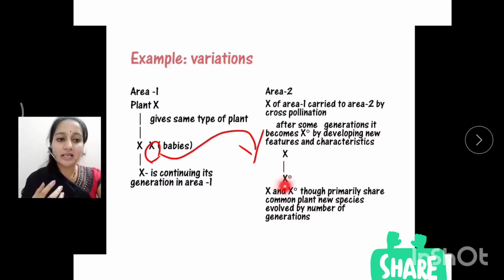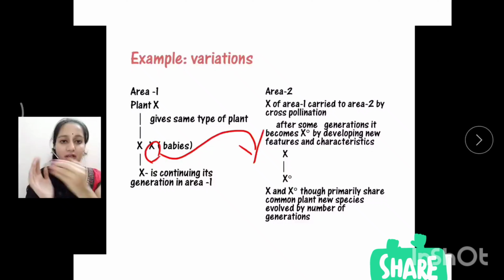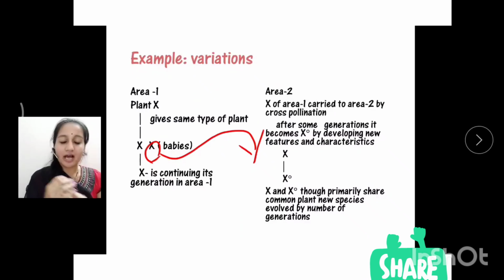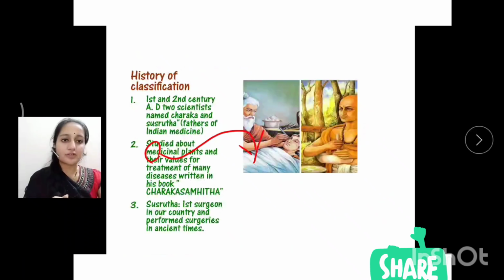We are considering it as X0. After some generations the X plant of area 1 becomes X0 by developing new features and characters. Though X and X0 primarily share the common plant, the new species evolved over a number of generations. You need to consider that X does not directly become X0. After many generations it becomes X0. That's the example of variation.